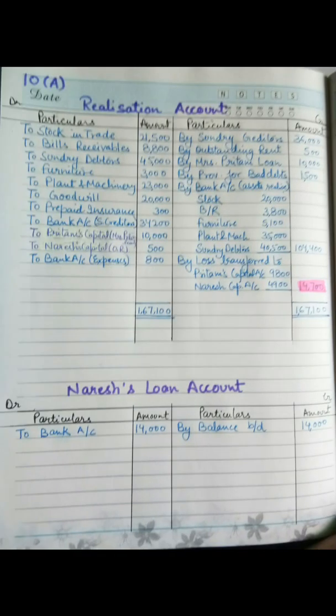let us start this. I have prepared the realization account over here. In this, first we have to bring all the assets on the debit side and all the liabilities on the credit side, leaving the cash or bank balance as it is given in the question. So I have brought the stock in trade at the value of 21,500, that is given in the balance sheet. That means we have to bring all the assets at their book value only.